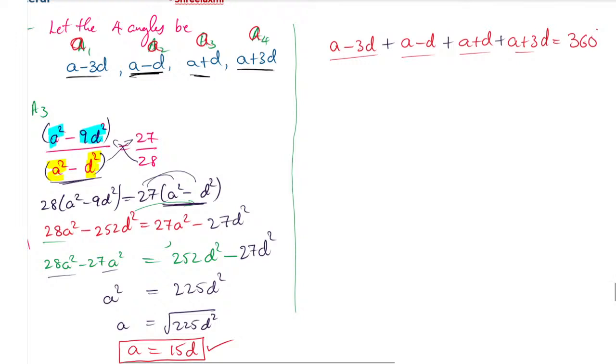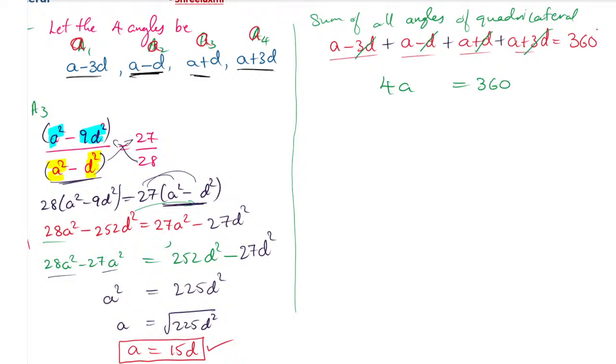Sum of all the angles of a quadrilateral. So you can write down, sum of all angles of a quadrilateral is 360 degrees. Now you can add: you can see this d and d get cancelled, and 3d and 3d get cancelled. So we are left with 4a, that is equal to 360 degrees.